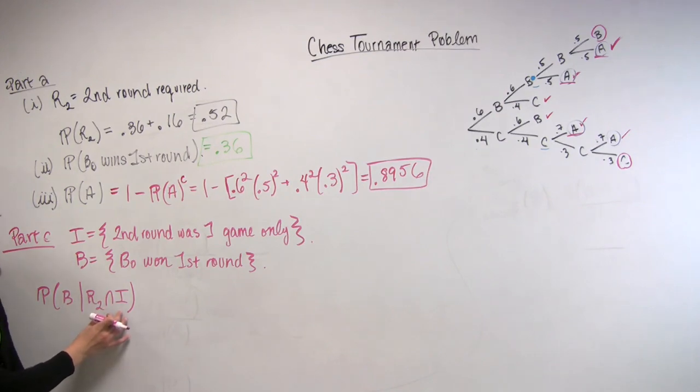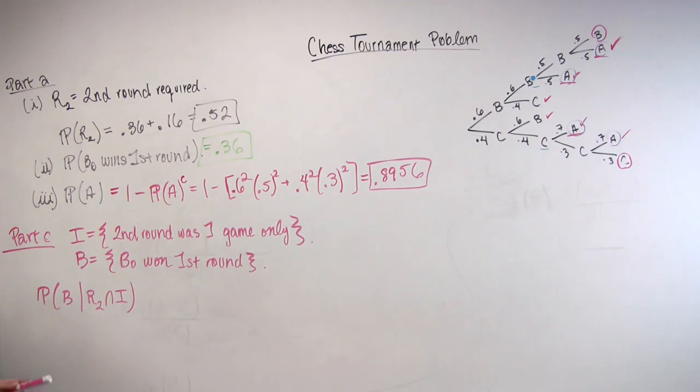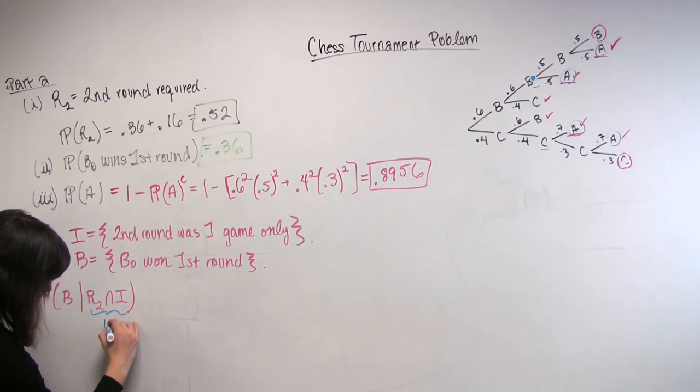You might be concerned that we haven't defined explicitly yet the definition of conditional probability when what lies behind the conditioning bar is not a single event, but rather the intersection of events. My claim to you is that it doesn't matter and that the same exact definition applies, but we'll go through it slowly. So R2 is an event, I is an event, and we know that the intersection of two events is itself an event. So I'm going to make up a new letter, and I'm going to call this event W.